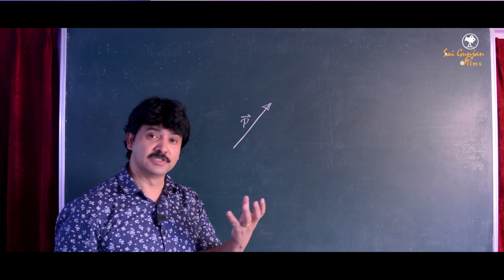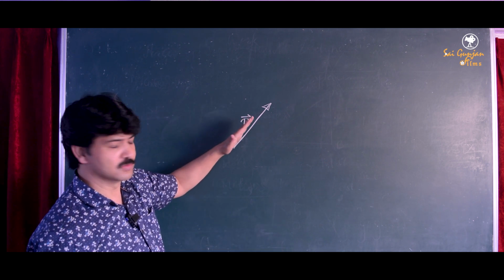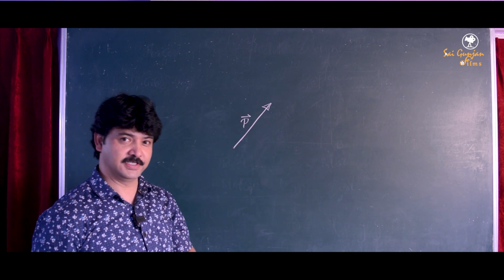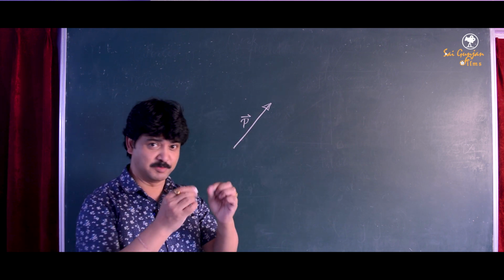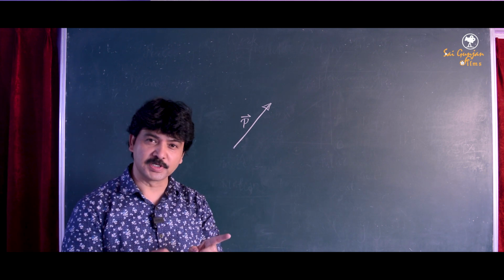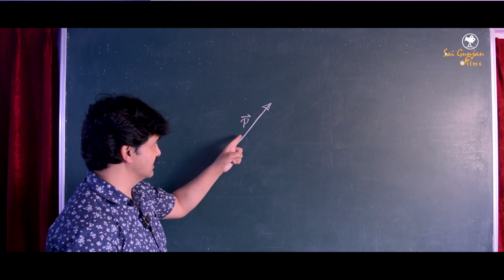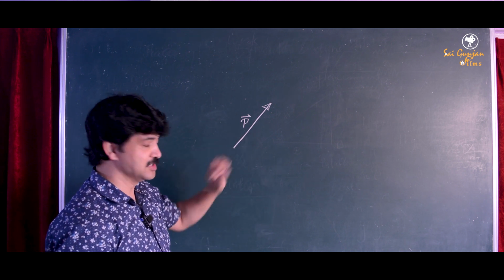Weight is also a vector quantity, isn't it? So this is not only force, but this is any vector. Like a chalk can be broken into two pieces, similarly, a vector can also be broken or split up into two parts. A single vector can be split up into two parts.